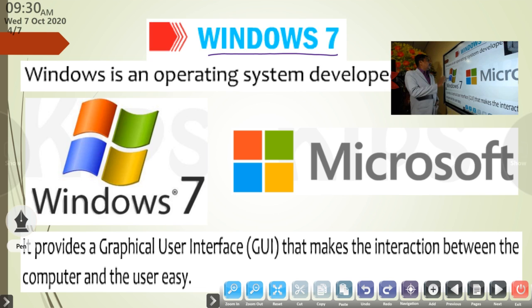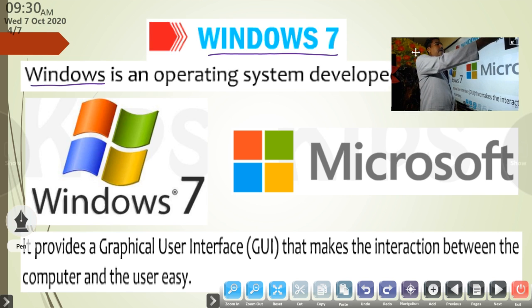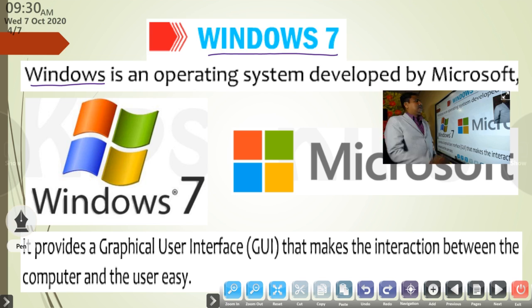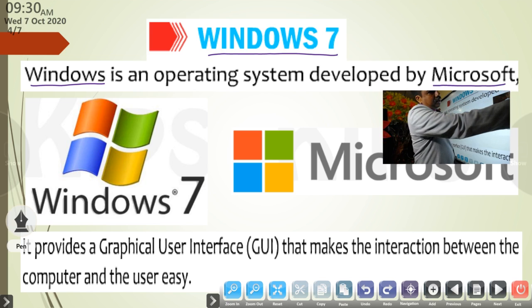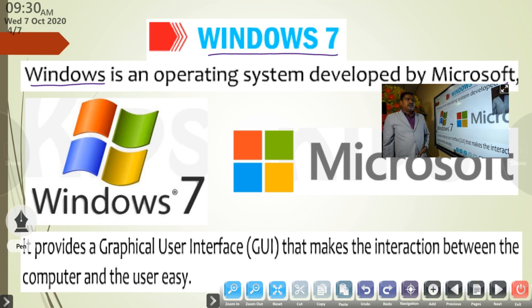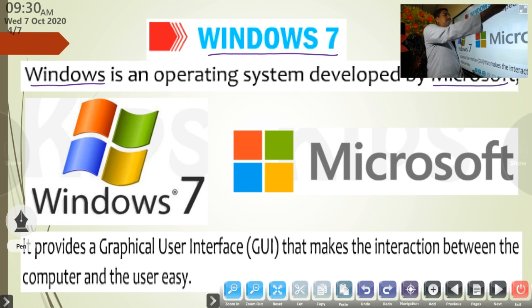Windows 7. Windows is an operating system developed by Microsoft. Microsoft is a company in the USA that developed the Windows operating system. This is the symbol of Windows 7. Then this is the symbol of Microsoft. Okay. Clear?